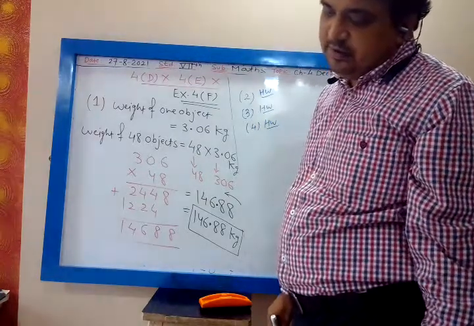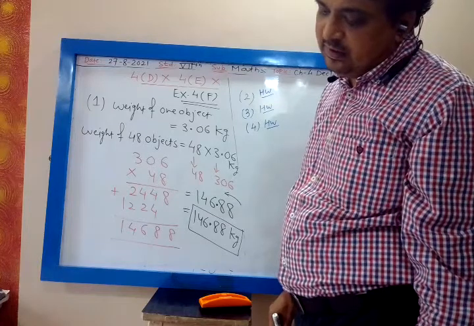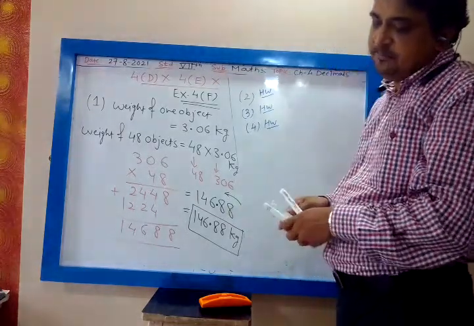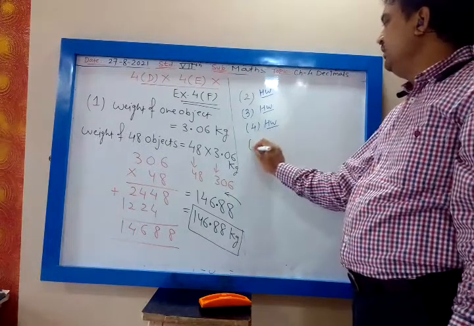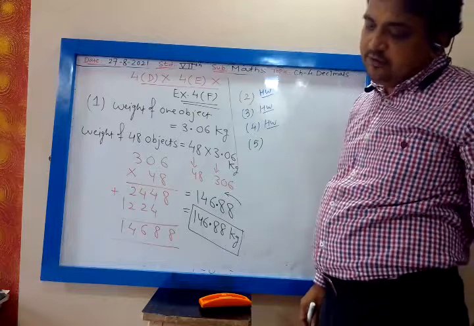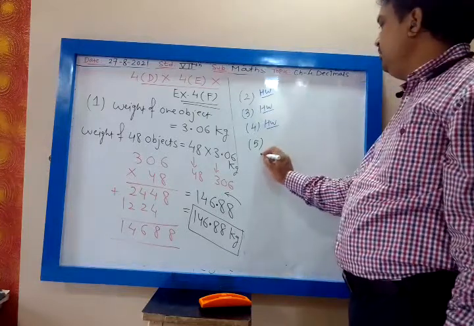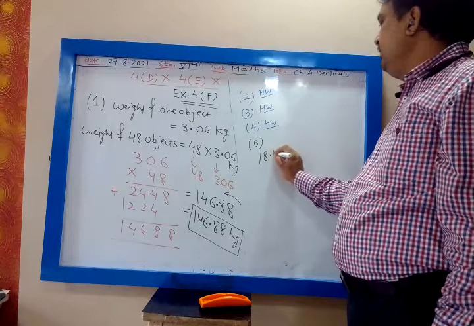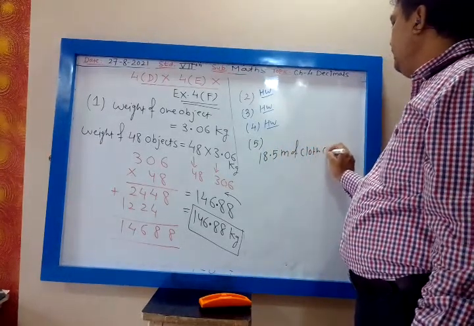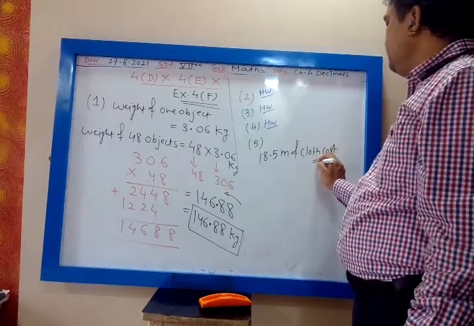Then 18.5 meter cloth costs 666. Find the cost of 3.8 meter cloth. Okay, let me do this, the fifth one. So 18.5 meter of cloth cost is how much?